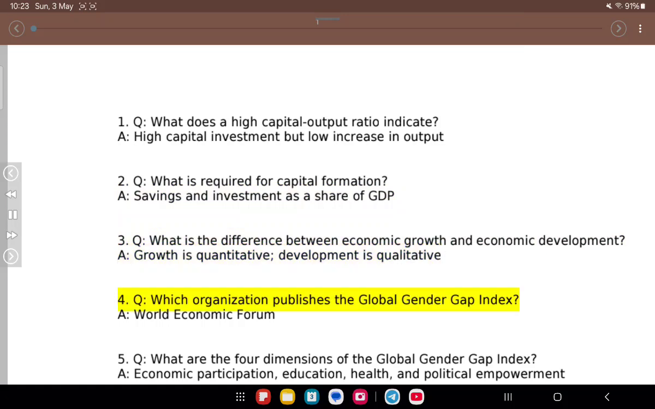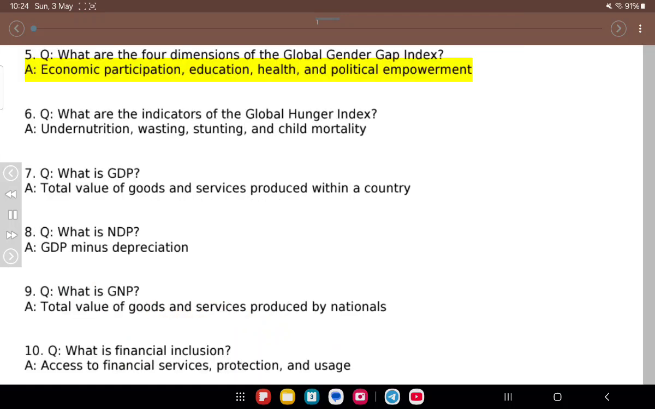4. Q. Which organization publishes the Global Gender Gap Index? A. World Economic Forum. 5. Q. What are the 4 dimensions of the Global Gender Gap Index? A. Economic participation, education, health, and political empowerment. 6. Q. What are the indicators of the Global Hunger Index? A. Undernutrition, wasting, stunting, and child mortality.